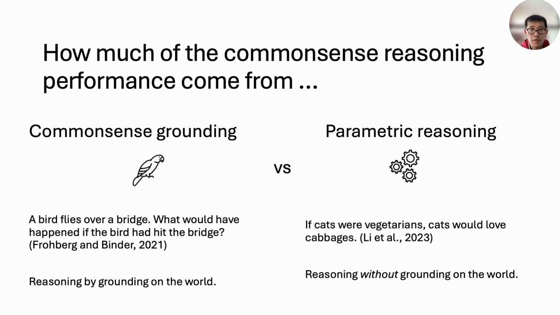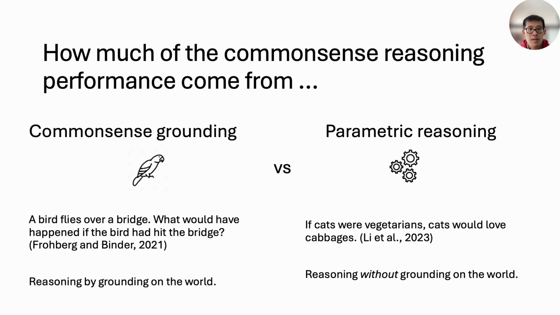Nowadays, there are already a lot of common sense reasoning datasets, but we want to evaluate from a novel perspective: the disentanglement between common sense grounding and parametric reasoning. Here's the difference between the two. Common sense grounding means that the model relies on common sense, grounds onto that, and produces the answer based on its understanding of the current world.